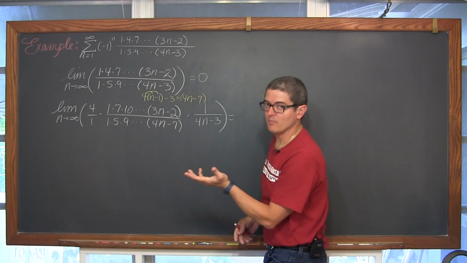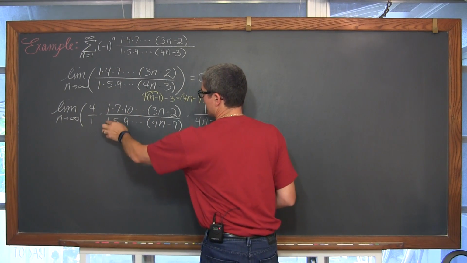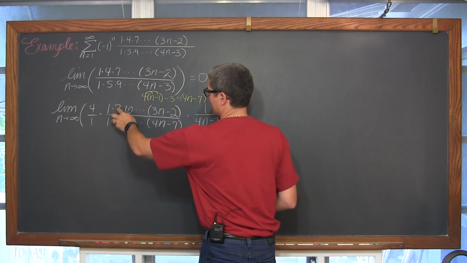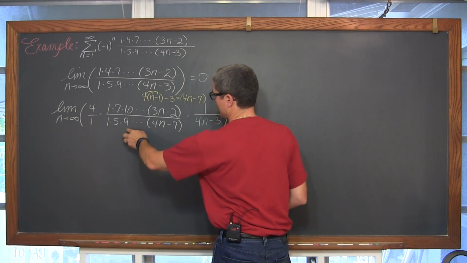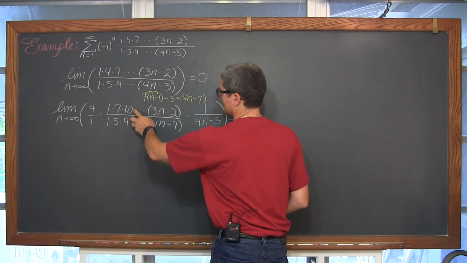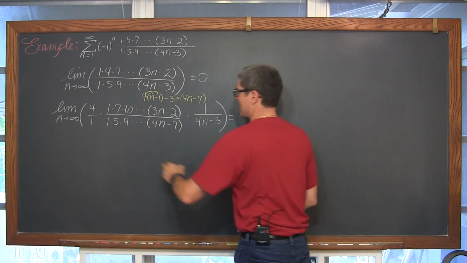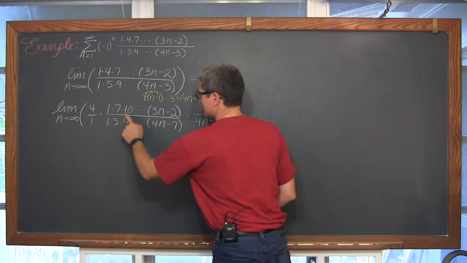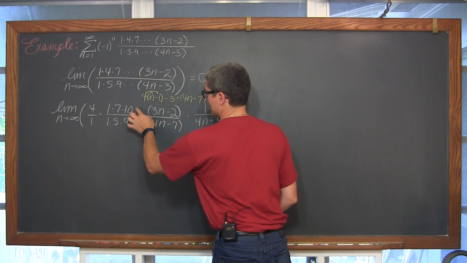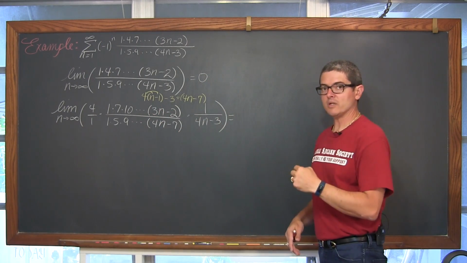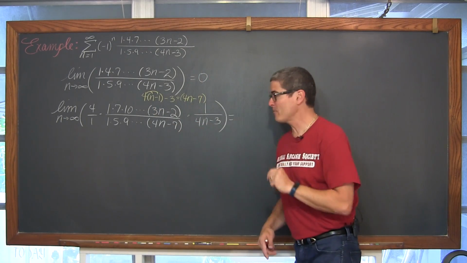The limit of all of this, maybe we can just see the limit as n approaches infinity is 0. But we have matching factors of 1, then we have these factors of 7 and 9. Now 7's bigger than 5 and 10's a little bit bigger than 9. On the numerator, we're adding by 4 to get these consecutive factors. Down here, we're adding by 3. So at some point, the matching factors in the denominator are going to be larger than the numerator. And we already had the idea that maybe this was approaching 0. We're just not positive about it.